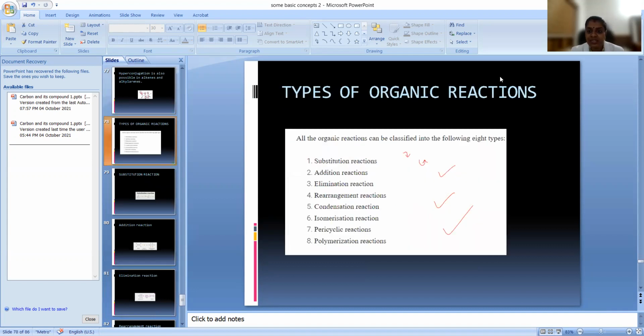Now let us see the types of organic reactions. Only the simple basics we have to learn. There are 8 types of organic reactions: substitution reaction, addition reaction, elimination, rearrangement, condensation, isomerization, pericyclic, and polymerization.